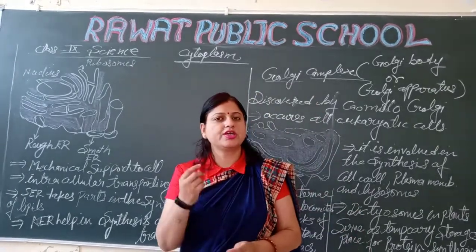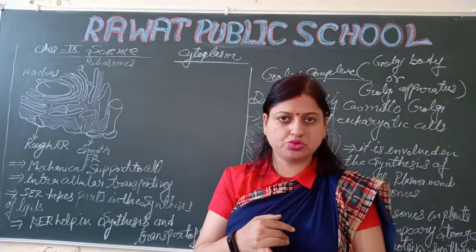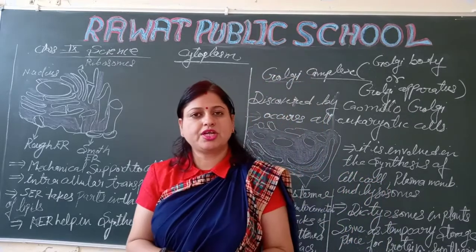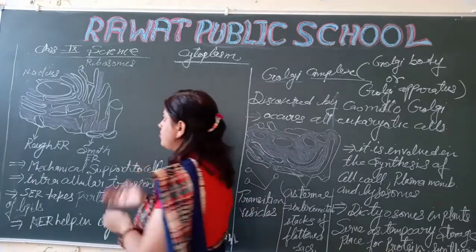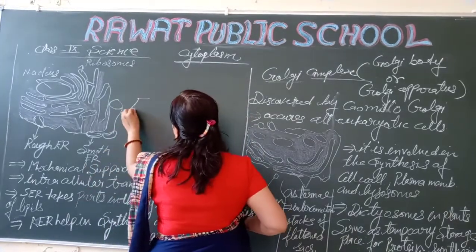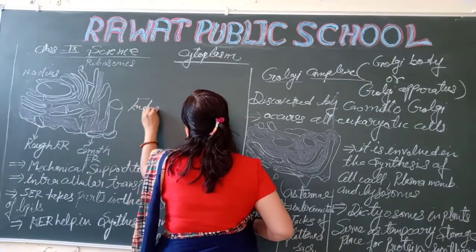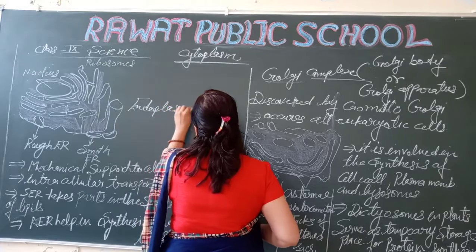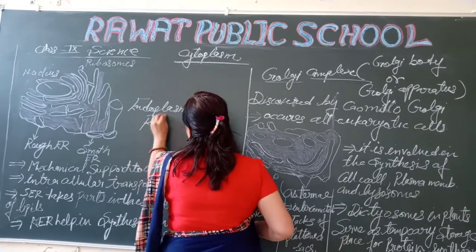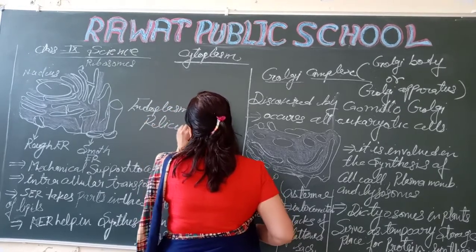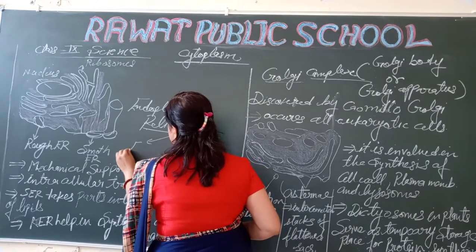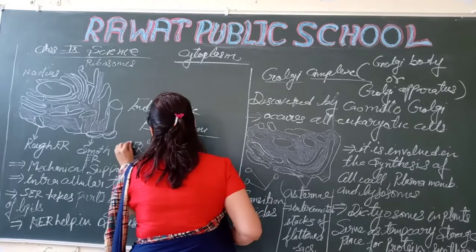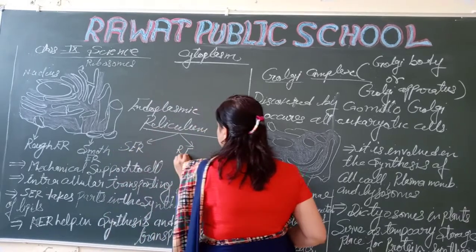As we have seen, the endoplasmic reticulum is of two types, rough endoplasmic reticulum and smooth endoplasmic reticulum. So this is the diagram of the endoplasmic reticulum. It is of two types, as you know, SER and RER.